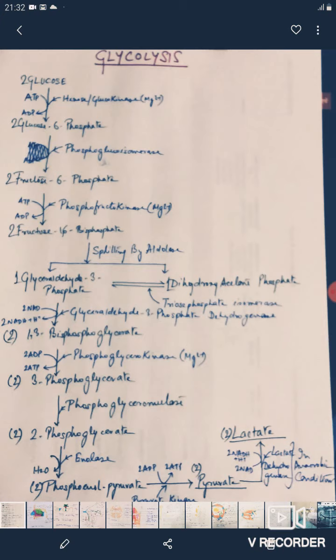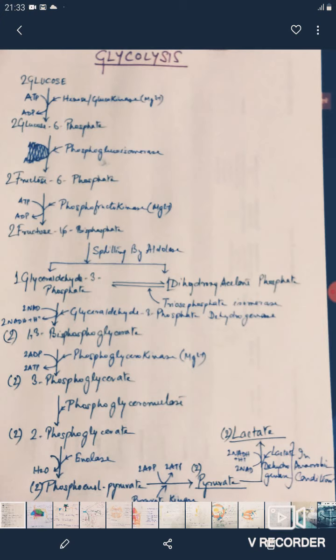This is converted by the enzyme glyceraldehyde 3-phosphate dehydrogenase to 1,3-bisphosphoglycerate. Here, two molecules of NAD are converted to two molecules of NADH plus H plus. Two molecules of 1,3-bisphosphoglycerate are converted to two molecules of 3-phosphoglycerate by the enzyme phosphoglycerokinase, which again requires magnesium ions. Here, there is synthesis of ATP from ADP.